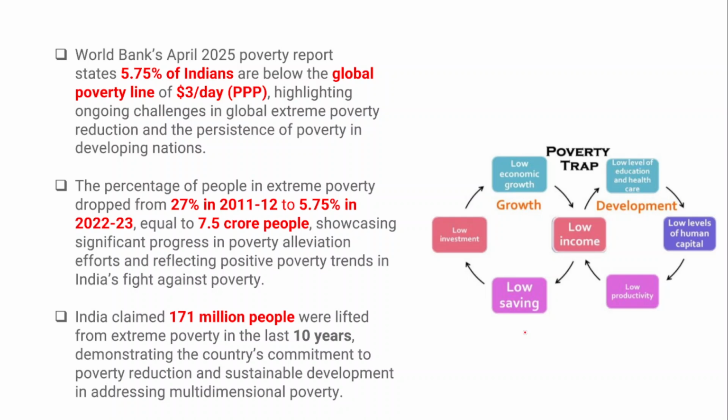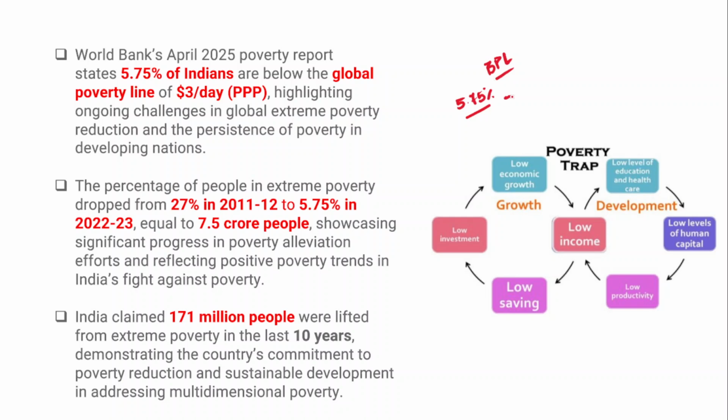As I have already told you in the beginning, the World Bank's 2025 poverty report states that 5.75% of the total Indian population are BPL people, below poverty line people.